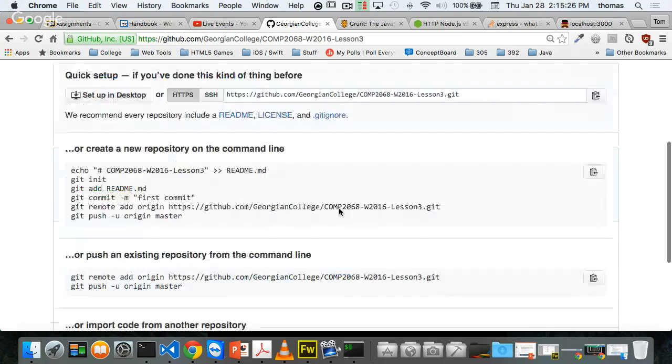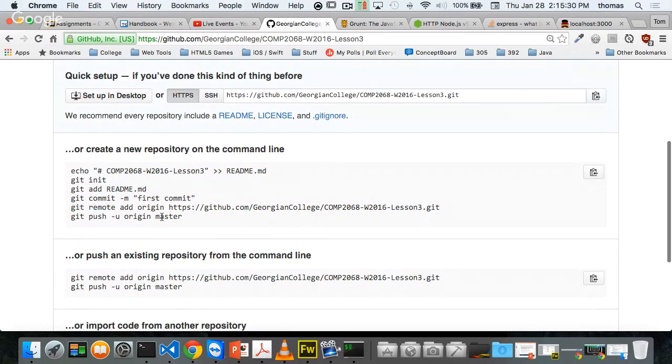Okay, cool. Now this piece, I need to copy my remote, and it's easy to remember. I want to add a remote, which is worded the opposite way around. Git remote add origin, which is my local repository. That's what origin stands for. And then I want to add this origin to this thing here, which is my remote to the origin.